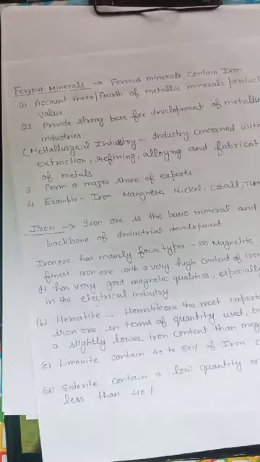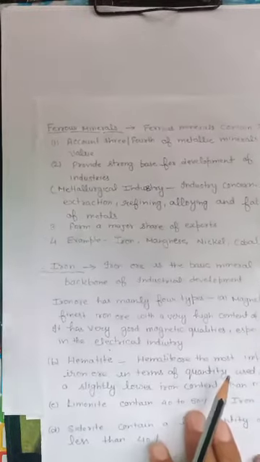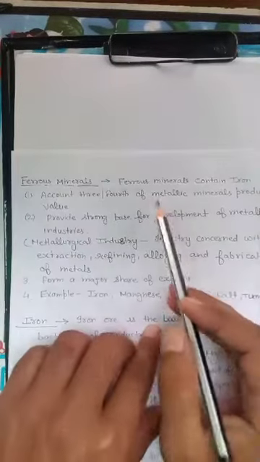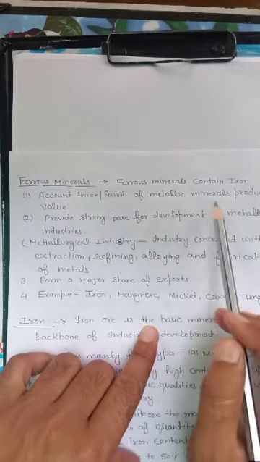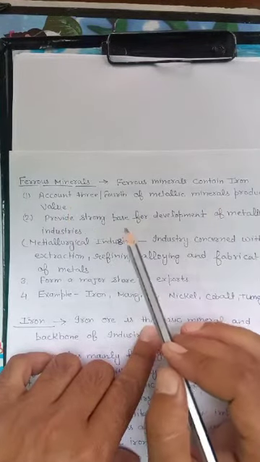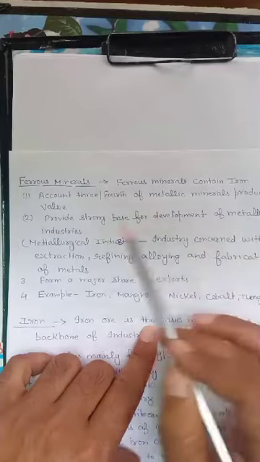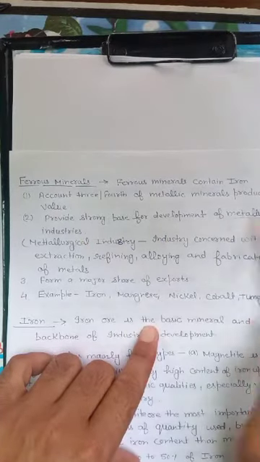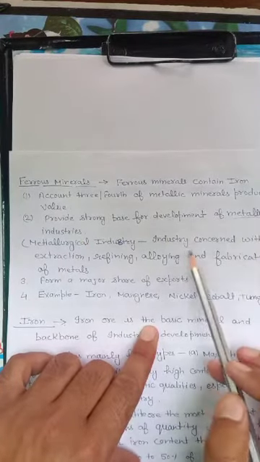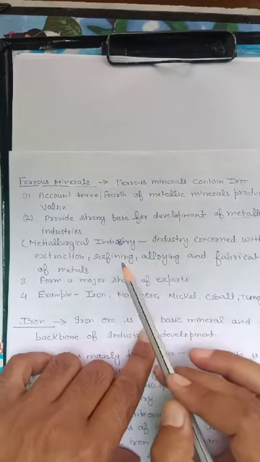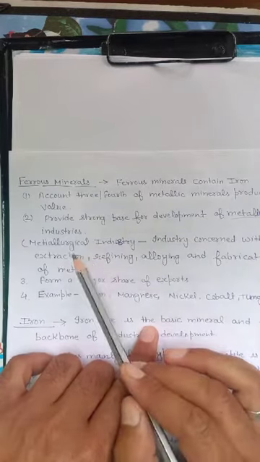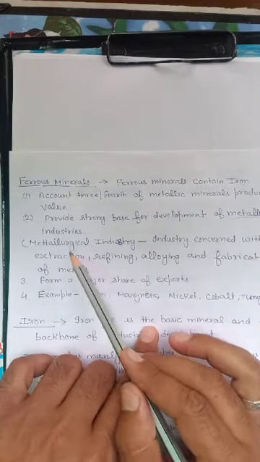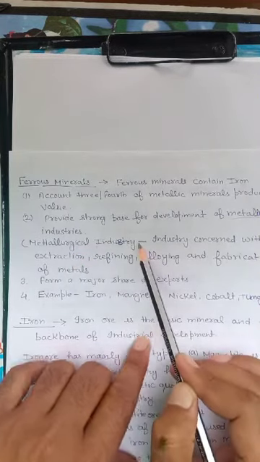The next concept is ferrous minerals. Ferrous minerals contain iron, account for three-fourths of metallic minerals production value, and provide a strong base for the development of the metallurgical industry. Now the next one is the metallurgical industry. It is the industry concerned with extraction, refining, alloying and fabrication of metals. This is the definition of the metallurgical industry.